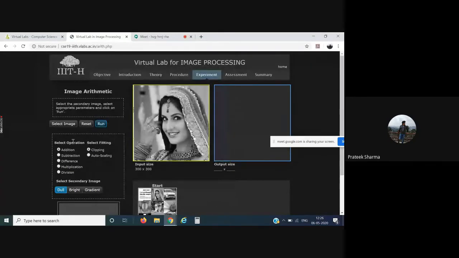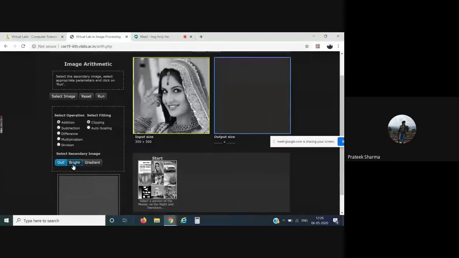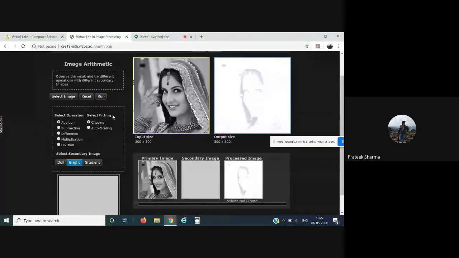After that you can select the operation you want to perform on it: addition, subtraction, difference, multiplication, division. You can even select your secondary image, whether it be dull, bright, or gradient. Say I'll go with bright. I'll select the operation addition and the fitting be clipping, and I click on run. So you see it was our primary image, the secondary image was bright. We have performed the operation of addition, and this is how we are getting the processed image.